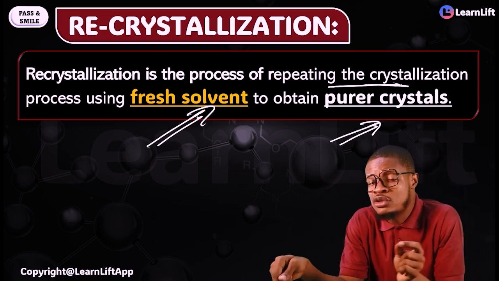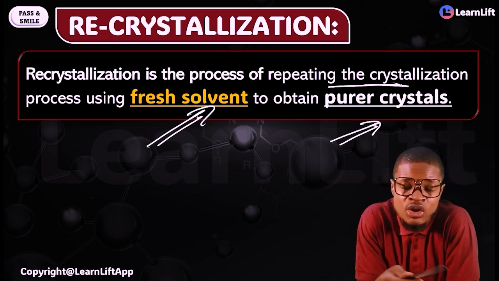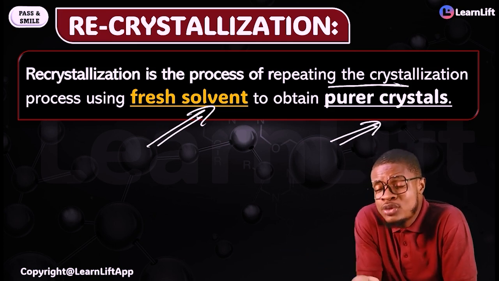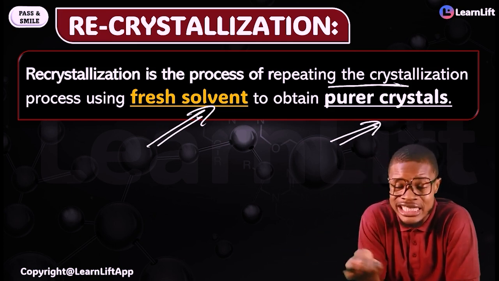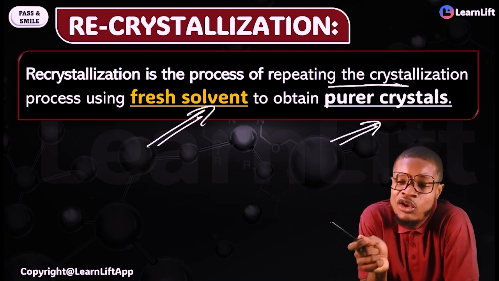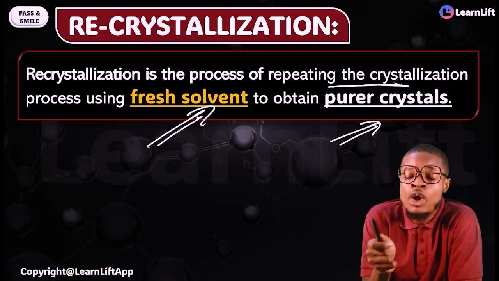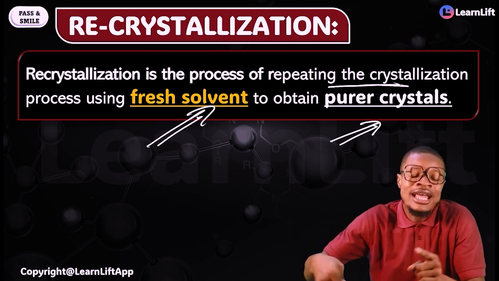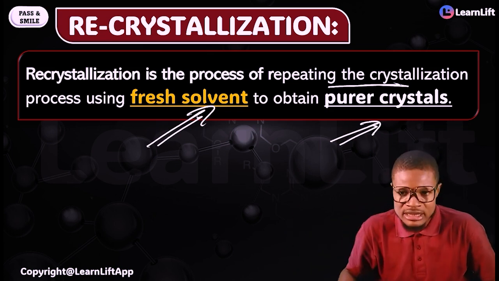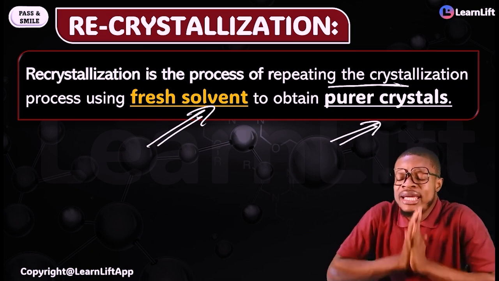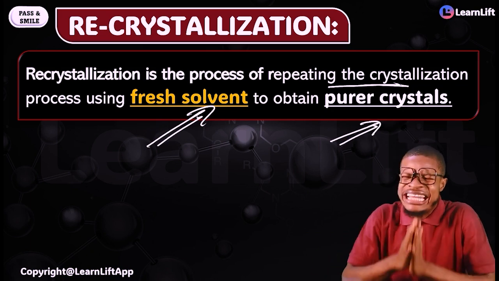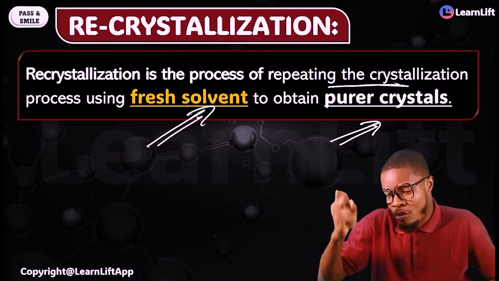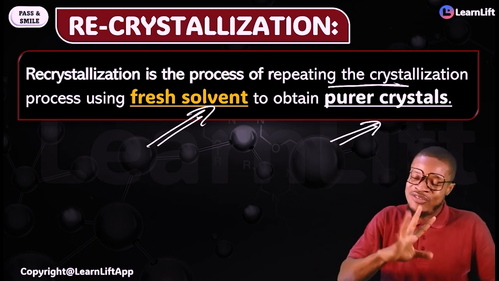Crystallization and evaporation to dryness can give you purer crystals. Recrystallization and crystallization, which one will give a higher level of purity? Recrystallization gives a higher level of purity, because in recrystallization we are using fresh solvent. Now we are repeating the crystallization procedure. So what is recrystallization? It is the process of repeating the crystallization process using fresh solvent to obtain much purer crystals.